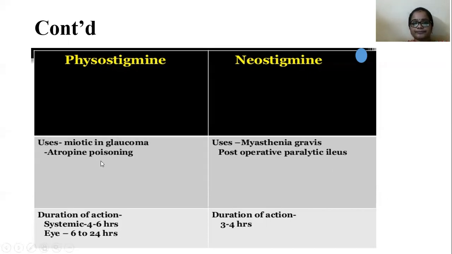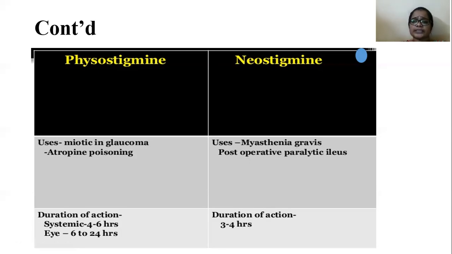Okay, and neostigmine is used for the treatment of myasthenia gravis. Myasthenia gravis is nothing but muscle weakness, and it is used for the treatment of postoperative paralytic ileus. So what is paralytic ileus? This paralytic ileus is very common after surgery. Nothing but the mechanical force present in the intestinal region decreases.